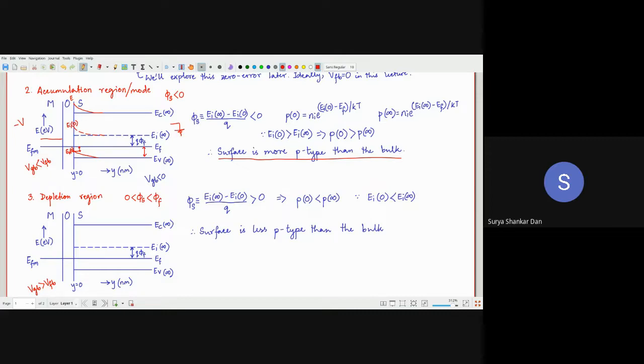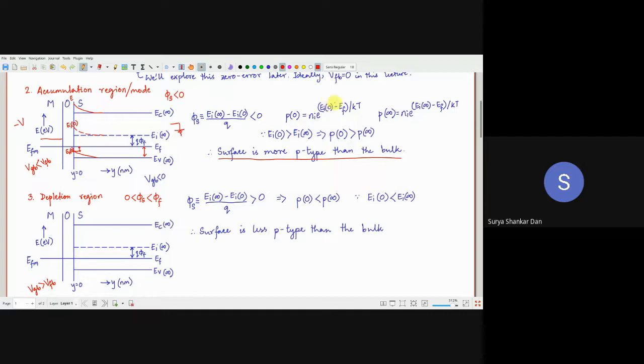आपको लगता है कि अच्छा carriers move कर रहा है, but the carriers are unable to move across the oxide. So that is why it is under equilibrium. But then how is it more p-type? Because EF is not moving, but the other bands are moving closer to EF. समझ में आ रहा है ना?